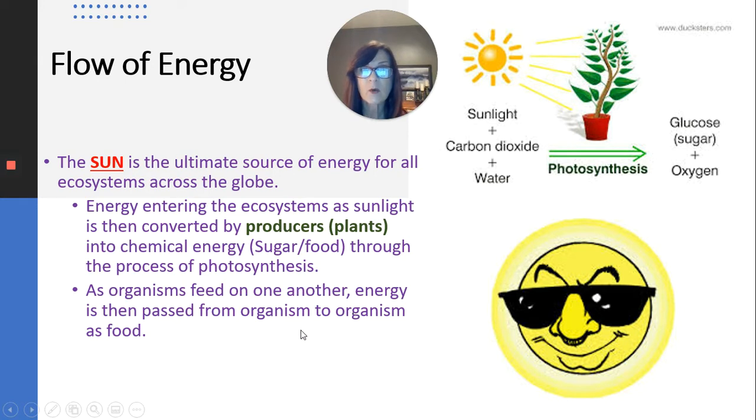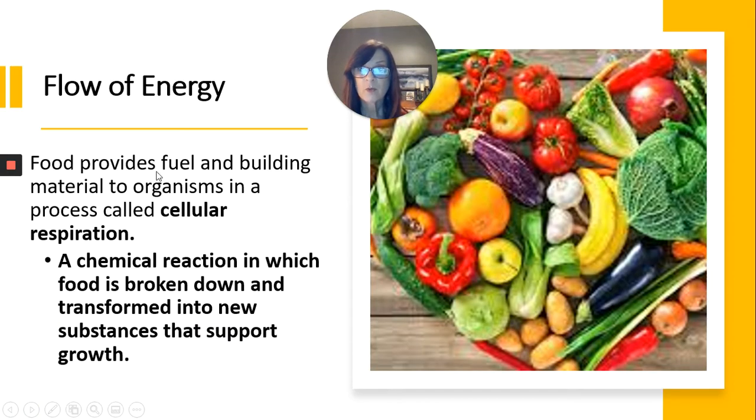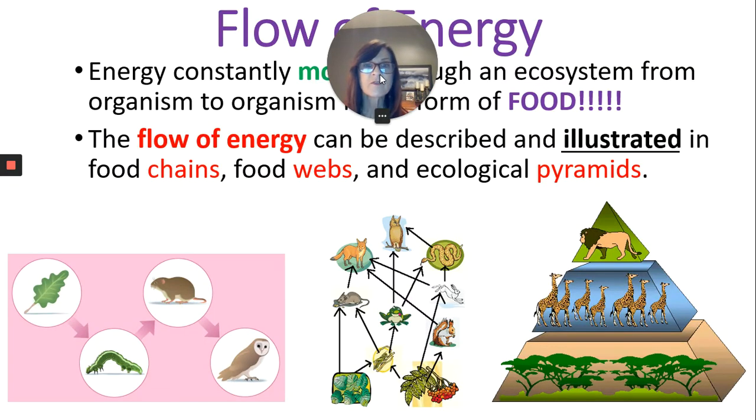So as organisms feed on one another, energy is passed from organism to organism in the form of food. We know food provides fuel for all of our life processes and building materials, and the process where our food is converted into energy, we know, is cellular respiration. All right, so the flow of energy.